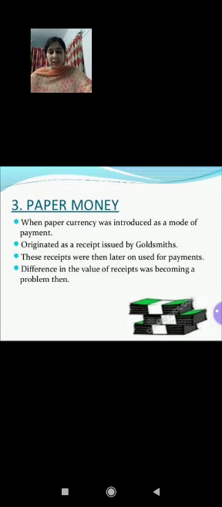Coming to the third stage, that is paper money. Children, when paper currency was introduced as a mode of payment, this was considered to be the best method of circulation of money. The next important stage in evolution of money was paper money. The money made of paper is known as paper money. Paper money has its origin in the practice of the people keeping their gold for safe custody with goldsmiths. Goldsmiths used to charge some amount for this service.